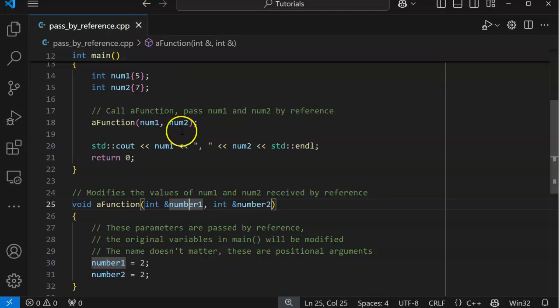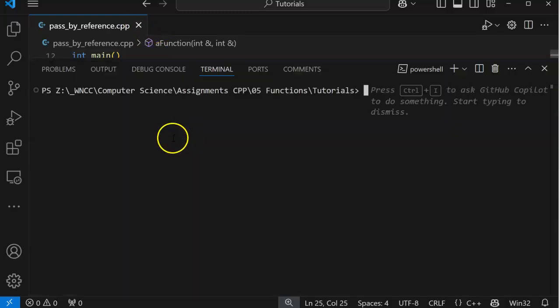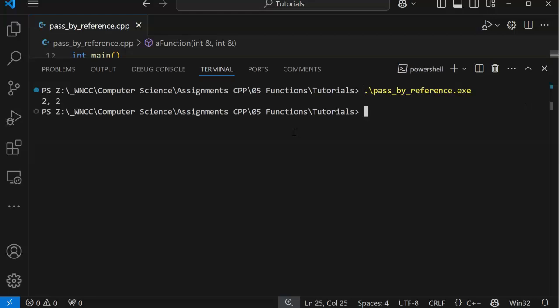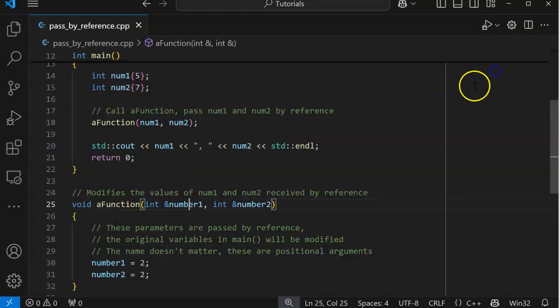All right, let's run that. I know that's kind of an interesting concept, and I don't know that running is going to prove it. Well, I guess it will. Let's try that. Let's see if we can get it to work. So far, everything has worked. There. So here we printed out 2, 2, right? And we printed it out right here. We changed them both to 2.